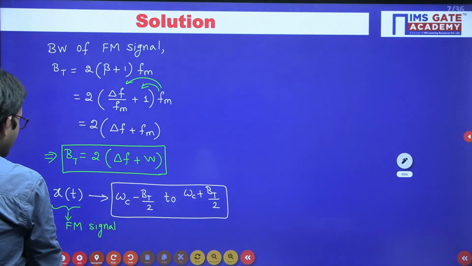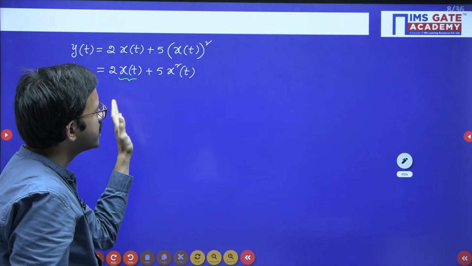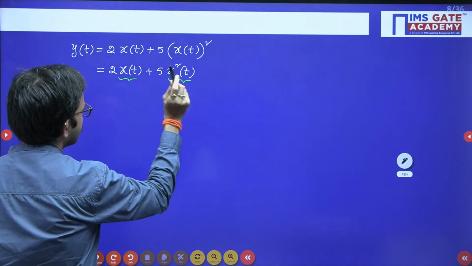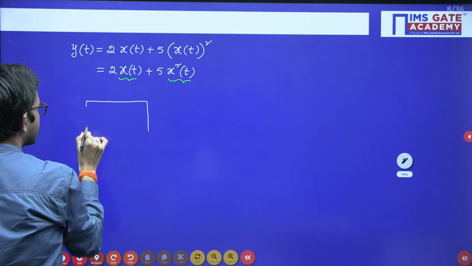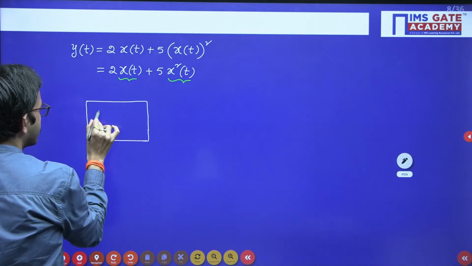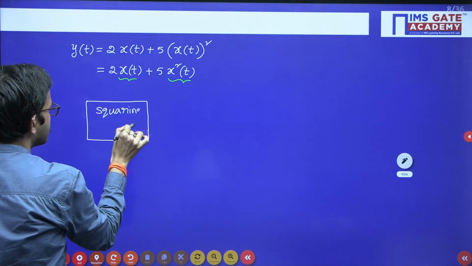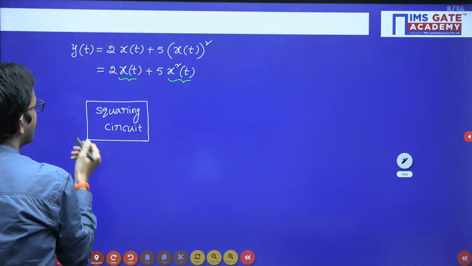Now we have to focus on x square of t, and what range of frequencies we are going to get. For the timing, I am focusing on this one. Here we have a squaring device, or square law device, or squaring circuit, all are the same.